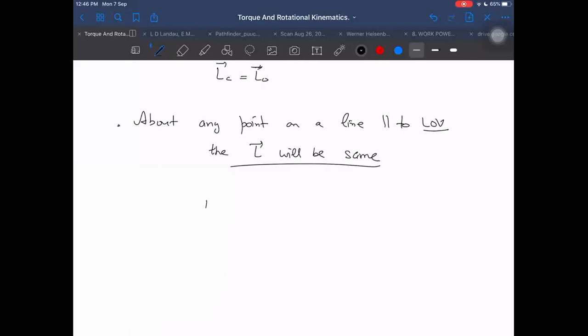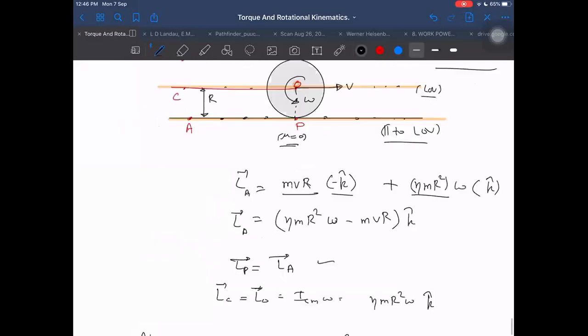So what about LO? LO is just ICM into omega, which is eta into MR square into omega, and the direction is K cap. So we are getting the answer for many cases.